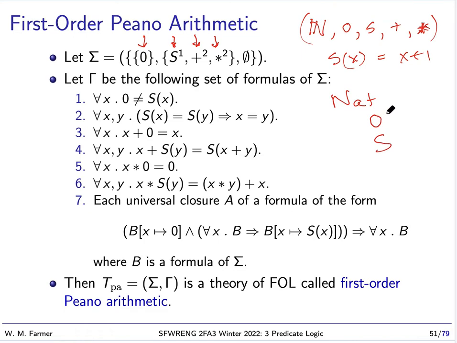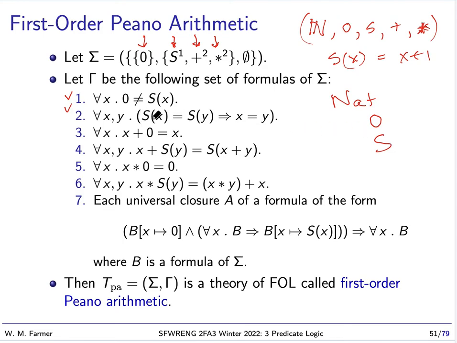So we basically would like to simulate an inductive set that we define with NAT. So 0 and S are going to play this role. And the first two axioms here, they say that we have no confusion. They say 0 is never equal to successor of anything.